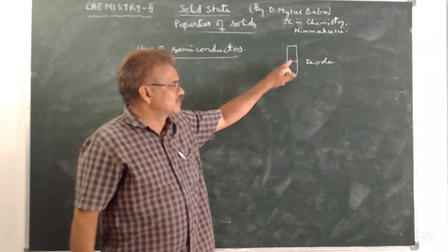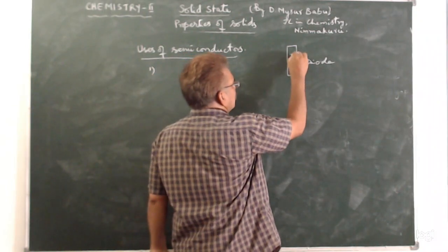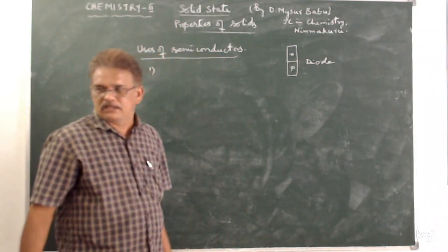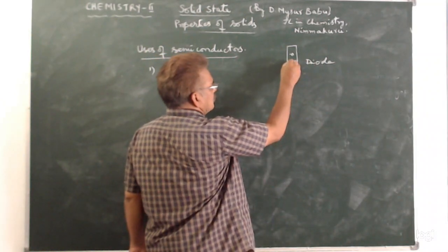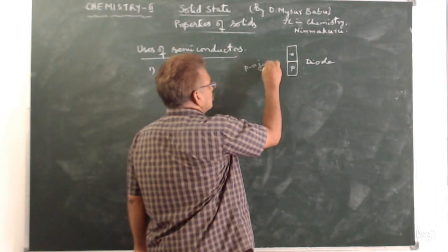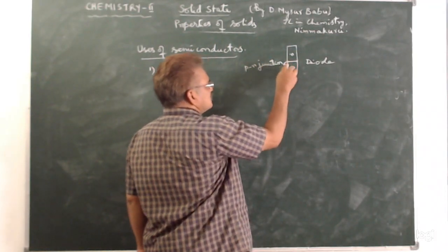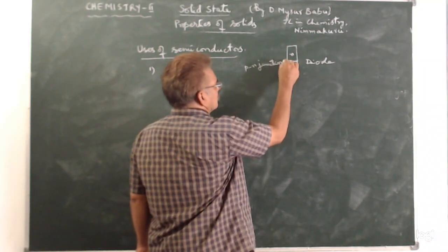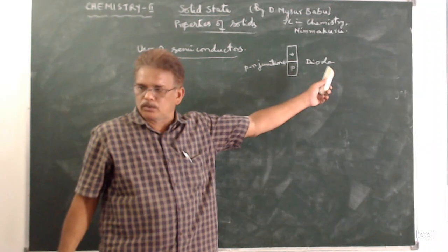Say this is the P type semiconductor and this is the N type semiconductor. The joining part is called the junction. This is called a PN junction, and this is called a PN junction diode.